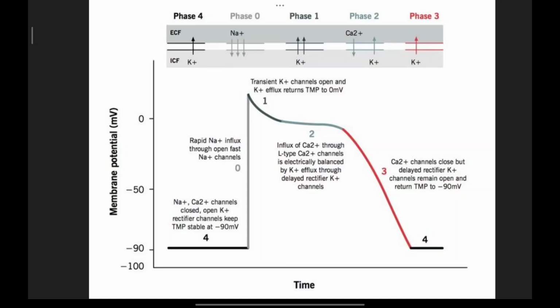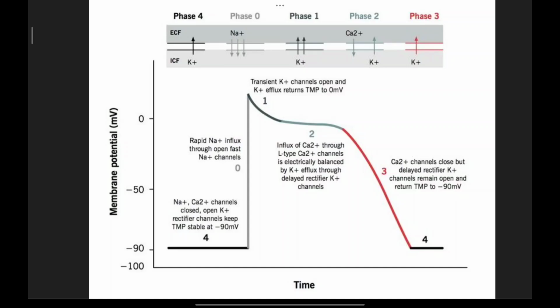So here is the balance between the potassium efflux and the calcium influx, allowing the delayed rectifier potassium channels. So once the potassium channels are out, to balance out, calcium 2 plus ions are allowed to enter through the calcium 2 plus ion channels.